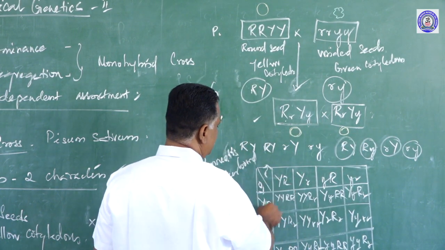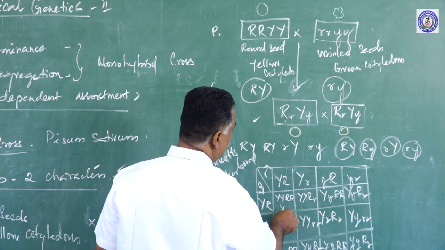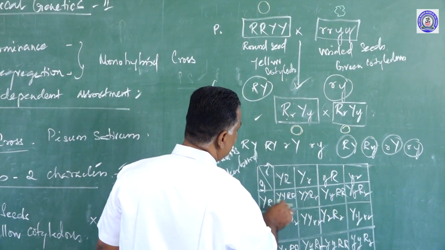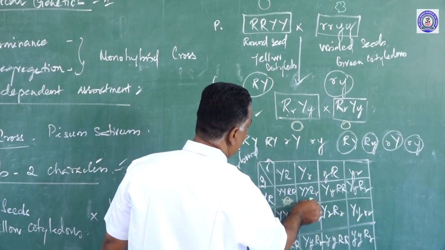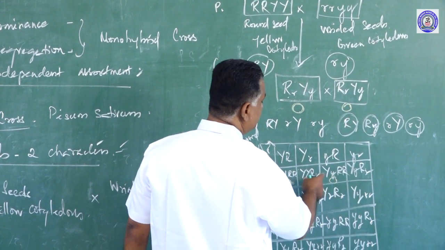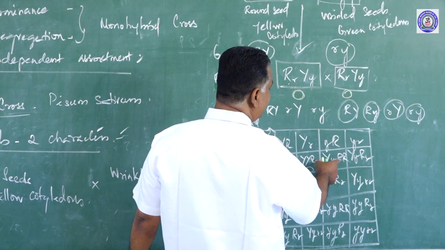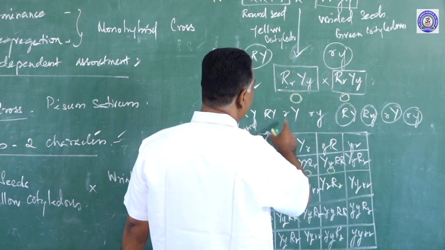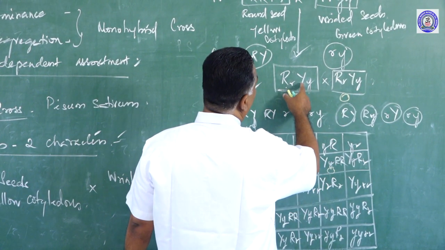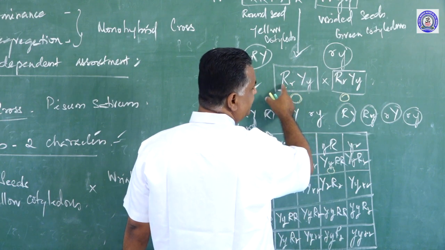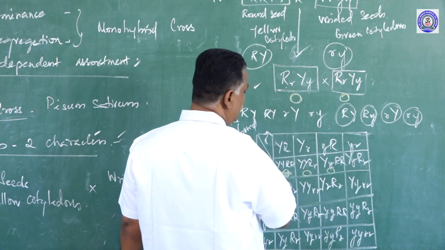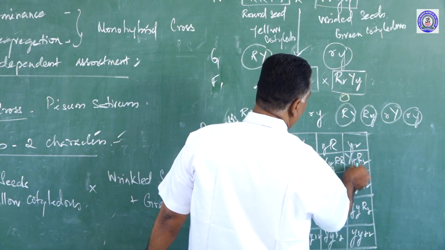And what is the phenotype of this? This is yellow round, yellow round, yellow round, yellow round, since at least one dominant gene is enough to express the character yellow. For yellow, one capital Y is enough. For expressing round, one capital R is enough. So, in that way, we get yellow round again.